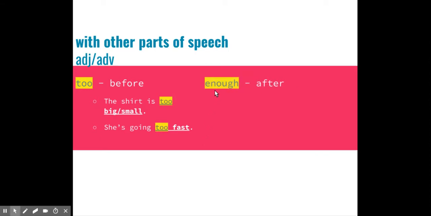Enough will come after the word it modifies. The shirt is not big enough. The shirt is not small enough. She is going fast enough. So too in front, enough behind when we're using adjectives and adverbs. If it's a noun, always in front.